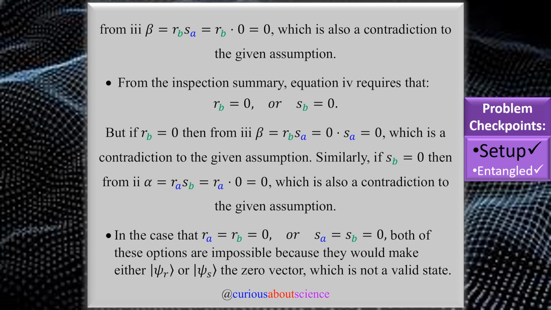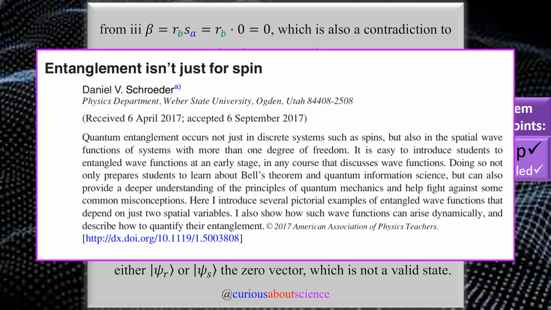Now, one of the things that came up that I was not aware of, but I'm glad that reading through the footnotes in this book, the authors put this paper in there. Entanglement isn't just for spin, and this is normally where we see it, right? So we see that if I have a particle that's spin up and they're in a pair state, then I know my other particle is spin down based on one measurement. But this isn't the only application of entanglement. In this paper by Schroeder, one of the authors of the new edition, actually has a whole list of things and misconceptions based on this artifact of the entanglement theory. So it's very cool to have.